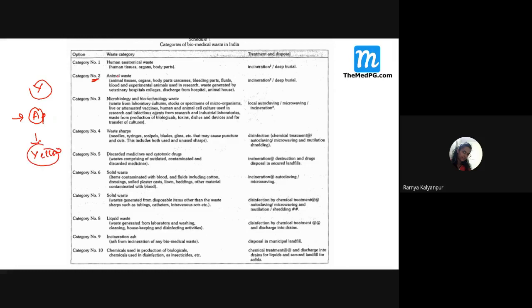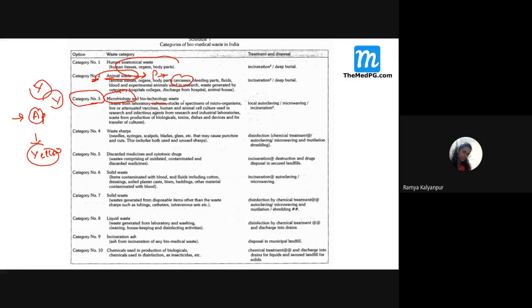Then category 2, animal waste. In a veterinary hospital, dead animals will be there, or postmortem waste, all these things, human postmortem or animal waste, or pharmacology department, physiology, all those frogs, rabbits, everything will be there, no? So all those again where they are disposed, yellow color. Then category 3, all our favorite microbes.